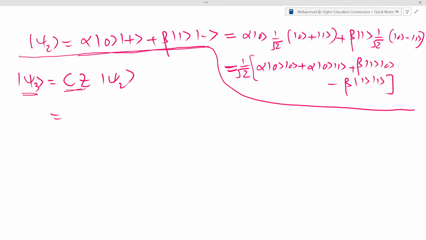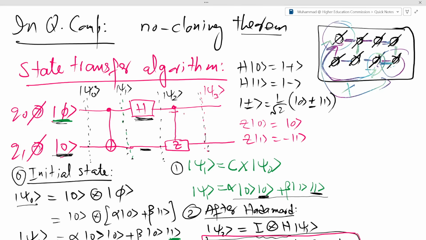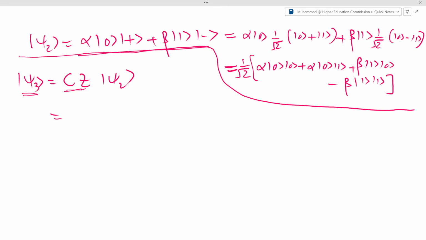Now let me just go back and show that the control Z is like this, where the top qubit is the control qubit, and the Z gate is applied to the bottom qubit, and we have written the bottom qubit state on the left side. So control is on the right and target is on the left. So let's go to the next page, and let's apply this control Z here. After control Z, just remember this is control, target, control, target, and so on.